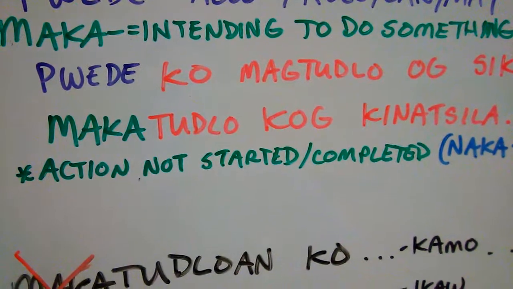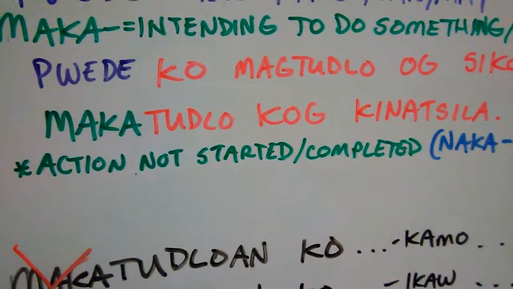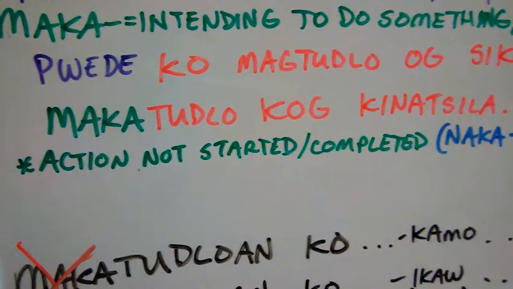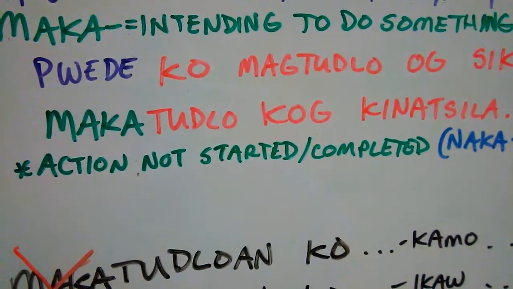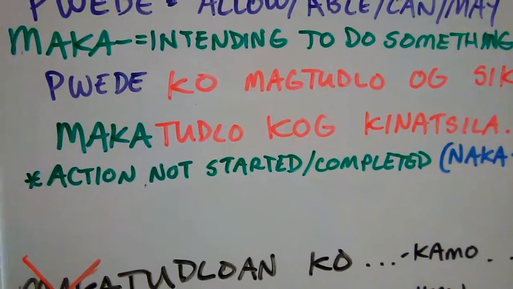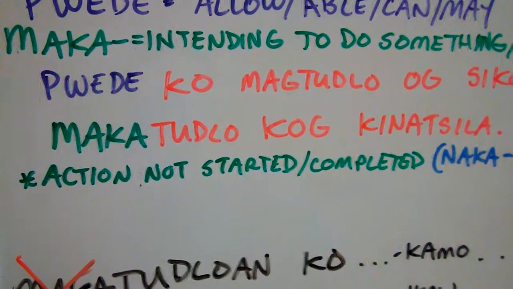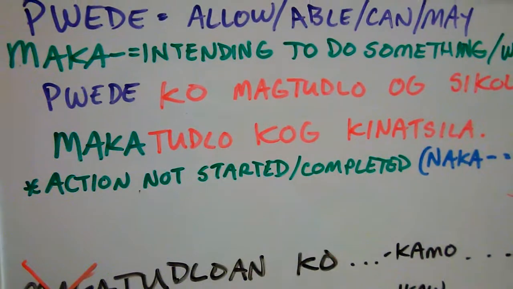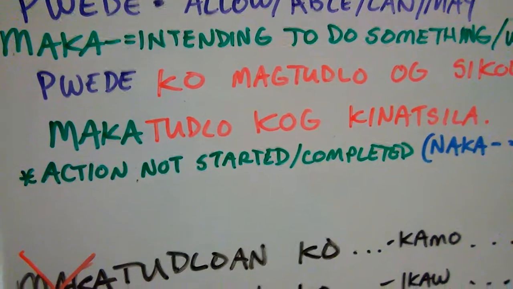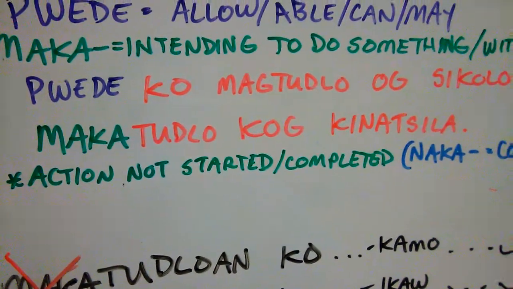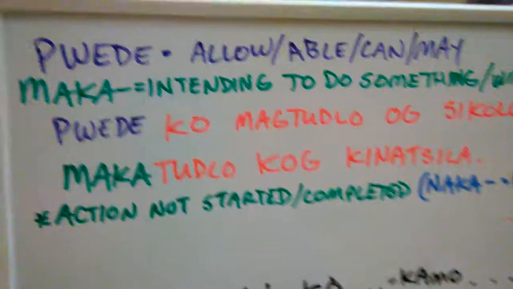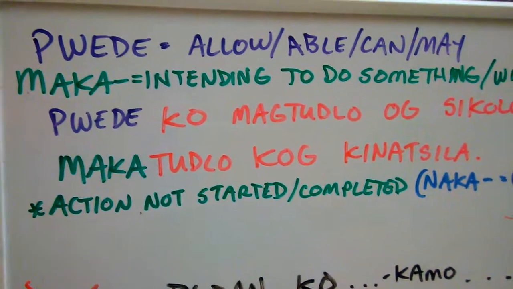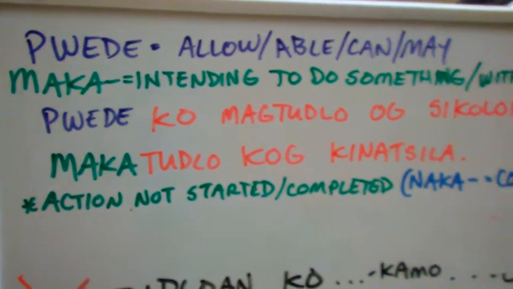Dili ko makakaon. Okay, now you can't eat, but why? You see what I mean? So why can't you eat? Maybe you have some disorder, maybe you have something that's preventing you from eating. I don't know. Maybe you lost your appetite or something like that, right? So in a nutshell, hopefully this kind of explains it. I know I kind of went circular, but maybe this can clear some stuff up.